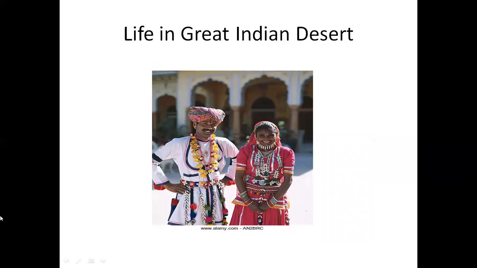About the life of people living in the Great Indian Desert. Lifestyle refers to the way of living. Now let us learn about the lifestyle of the people who live in the Great Indian Desert. Clothes. The people of the Great Indian Desert like to wear colorful clothes. The traditional clothes of the people of this region include dhoti, kurta and turban for men, and ghagra choli and odhni for women. Languages. The main languages spoken by the people of the desert are Rajasthani, Marwari, and Hindi.